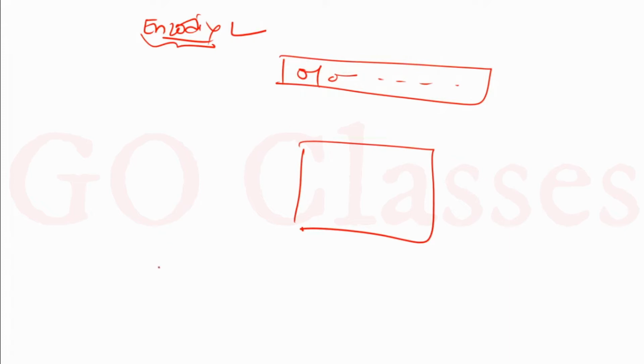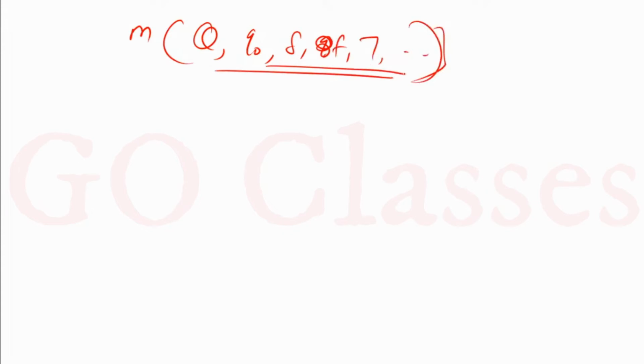If you remember the countability lecture, I have told you about this, so you can refer to that lecture. I said that if you have a Turing machine M, with Q0, delta, and the final states, this is a finite description. How do we encode it? Let's assume I am giving you my own encoding. In my encoding, first I will write the number of states. Let's assume there are 3 states. Then I will write 0 0 0.